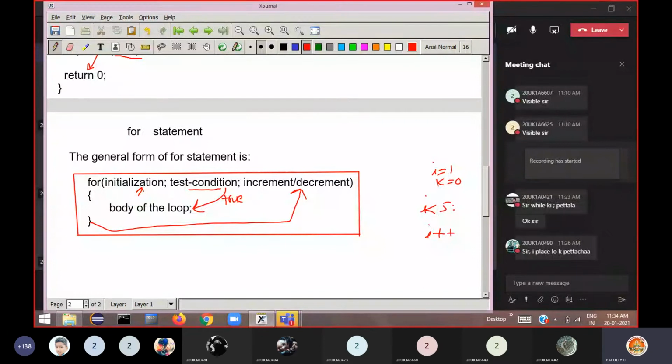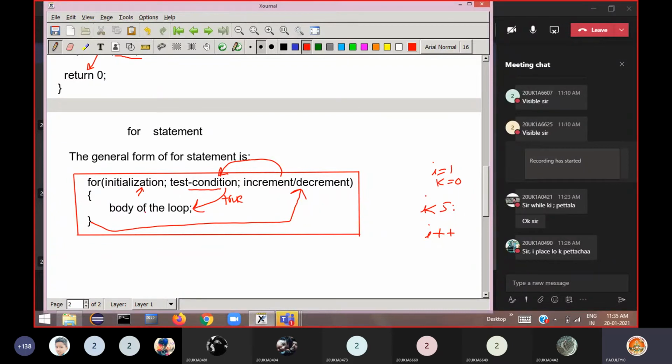Then the end of the loop is reached. Once the end of the loop is reached, control automatically goes to the increment section of the variable. That means the variable value will be incremented, like i++ or k++, k--. You can either increment or decrement the variable here. After incrementing or decrementing, control again comes to the condition part. See the path of execution of the for loop. Test the condition.